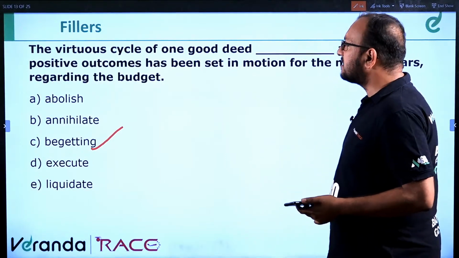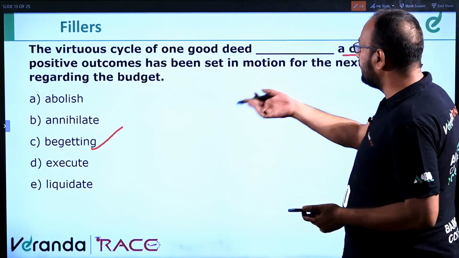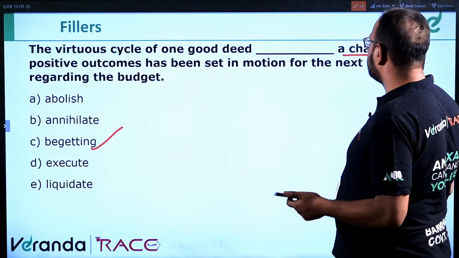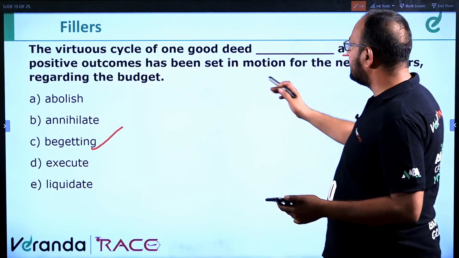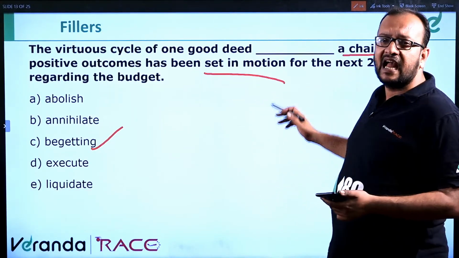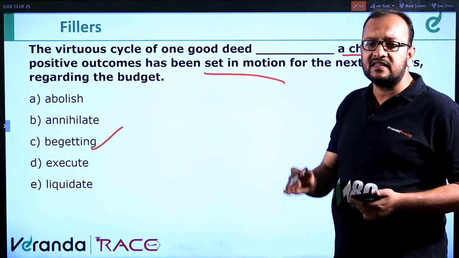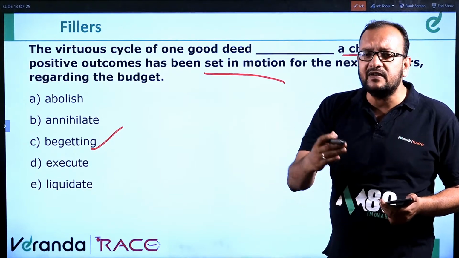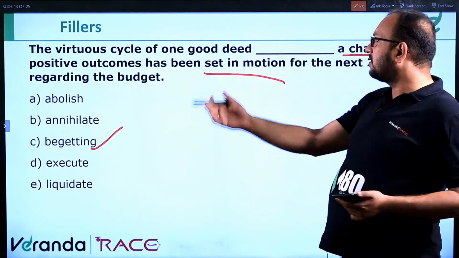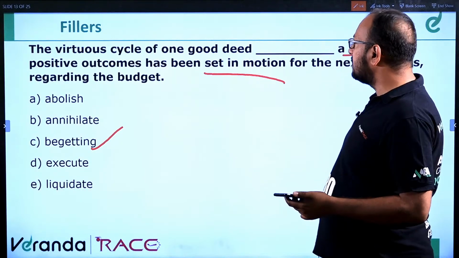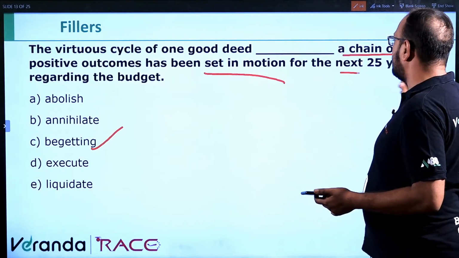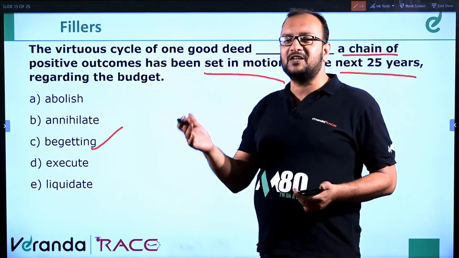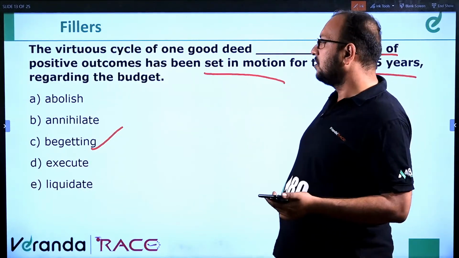Okay. So the virtuous cycle of one good deed begets a chain of positive outcomes, has been set in motion. This ripple effect has been set in motion. If you throw a stone in water, it forms ripples, right? So one good deed is begetting further good deeds, a chain of positive outcomes, and it has been set in motion for the next 25 years regarding the budget. Very easy question, very interesting and easy.